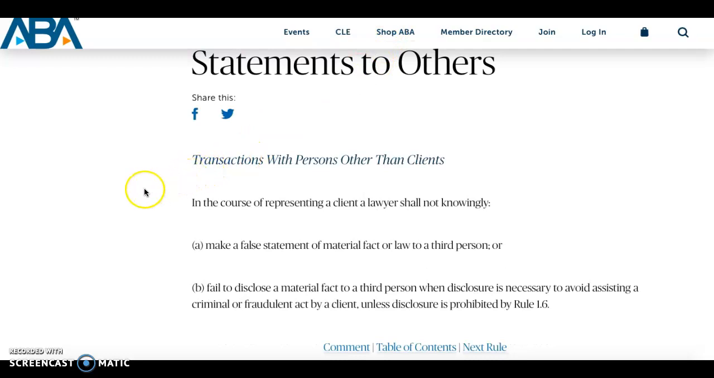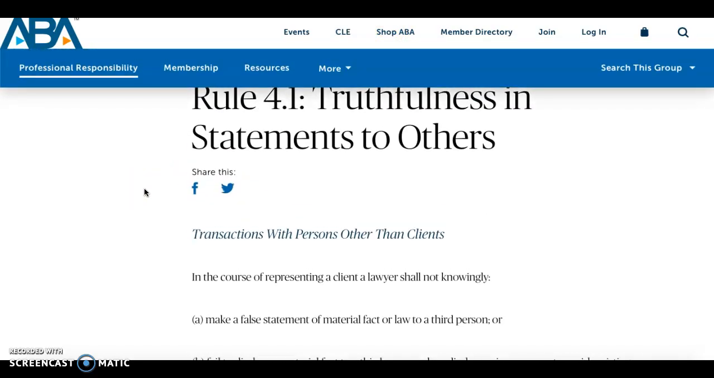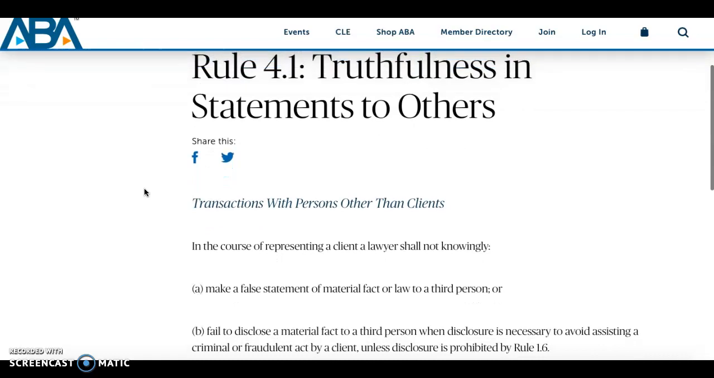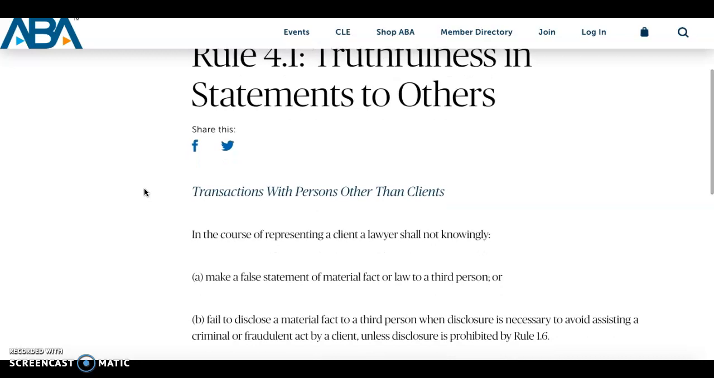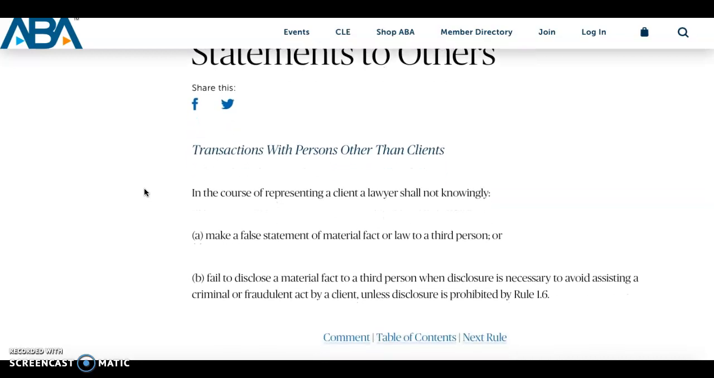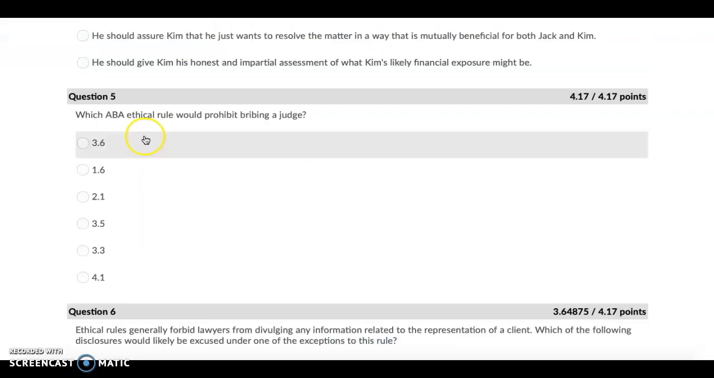4.1 talks about truthfulness in statements. And basically, it's kind of similar to 3.3. It talks about how lawyers shall not make false statements, but this is more towards third parties. And like I've mentioned with the other options, there's nothing in this rule that talks about bribing or directly influencing an outcome. And so if we take away Rule 4.1, that leaves us with only one option.